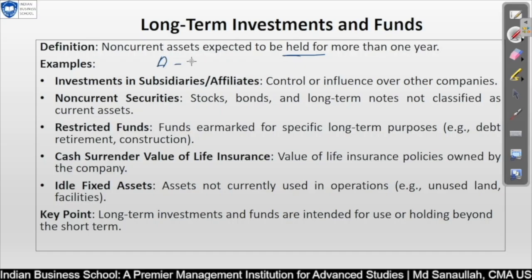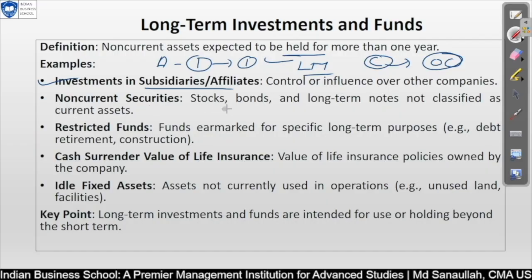From an investment point of view, if an investment is held longer than 1 year, it will be considered a long-term investment, LTI. For any subsidiary, or if your company has invested in any other company, that will normally be for a longer period. That is why it stands as a long-term investment in your balance sheet. That again has to be changed based on year to year. You have to review the fair value. That chapter will come maybe in an upcoming session if it is in your syllabus.